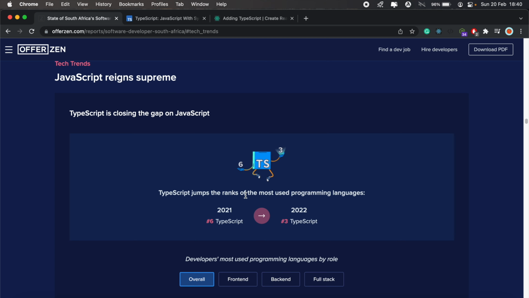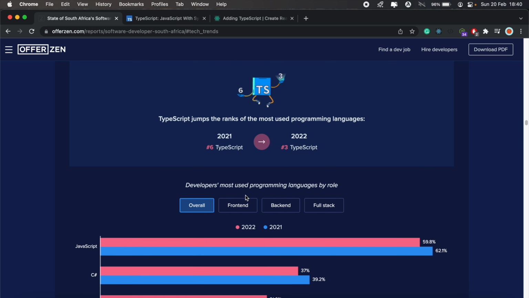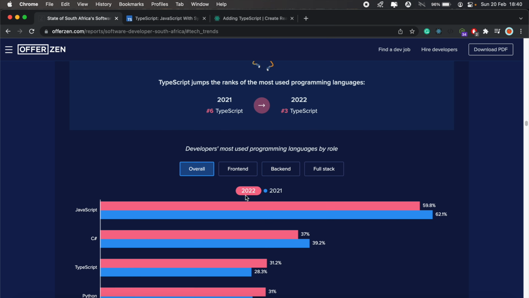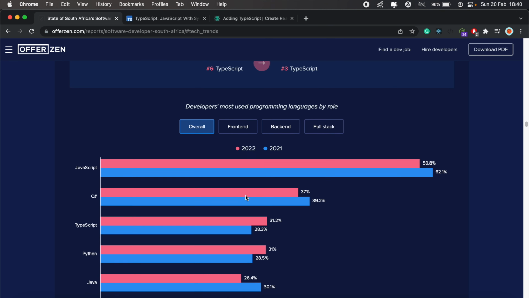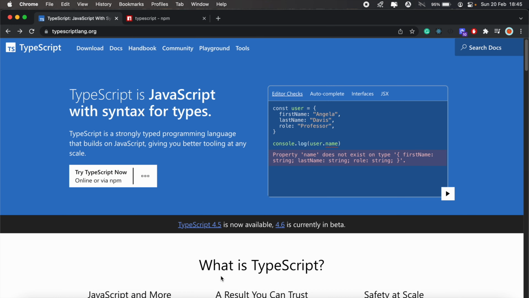So OfferZen recently published their South African Developer Report for 2022, and one of the highlights from the report was that TypeScript is picking up and becoming more and more popular in South Africa. So I decided to do a TypeScript series for those who are looking to get started with TypeScript. And later in this series, I'll also go over using TypeScript with React.